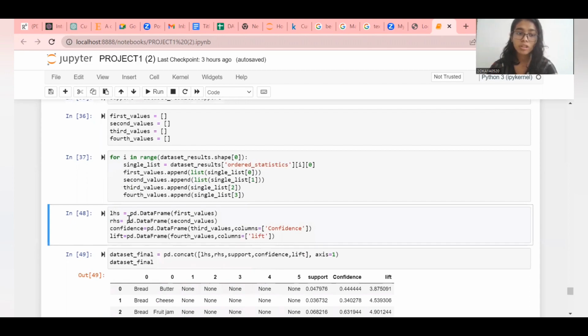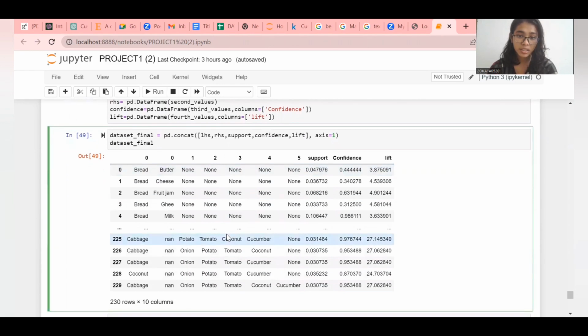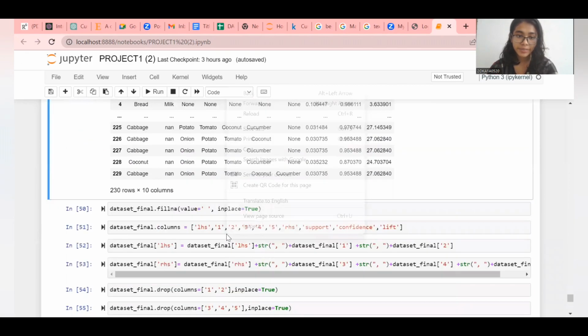So here we converted all four lists into data frames for further operation. Now the concatenating of the lists together in a single data frame is done, and it is named data final. And here it displays